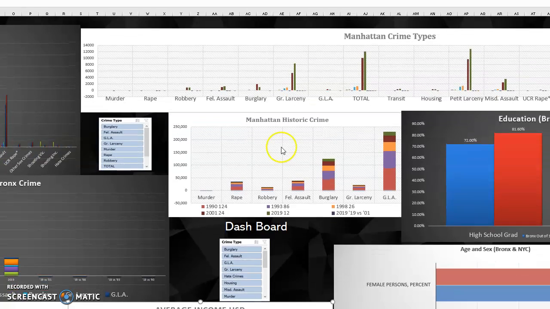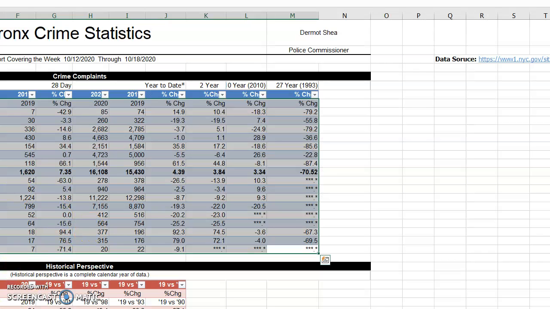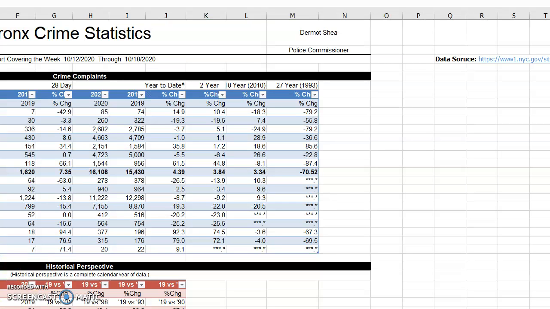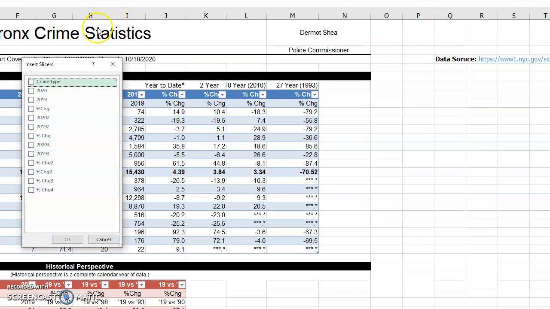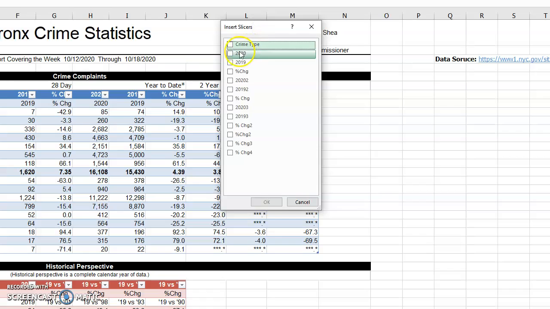Also, another important thing, I put a slicer tool which you can use to filter these different data sets. So I'll show you how I did that. So let's go to Bronx. Here I click design, and then I click insert slicer. So here, if we want to just see the crime type, we can show the data for what we only want to see. So let's see just crime type.